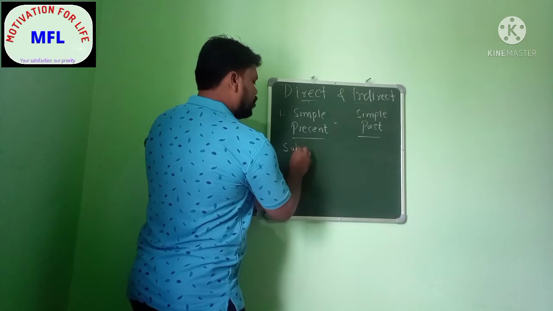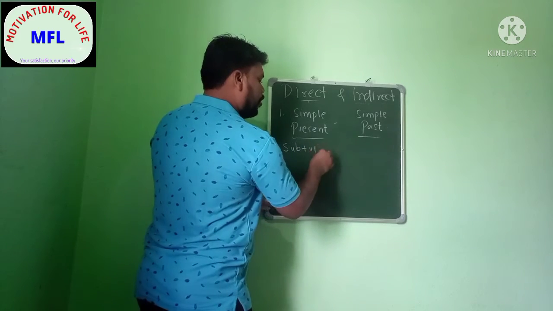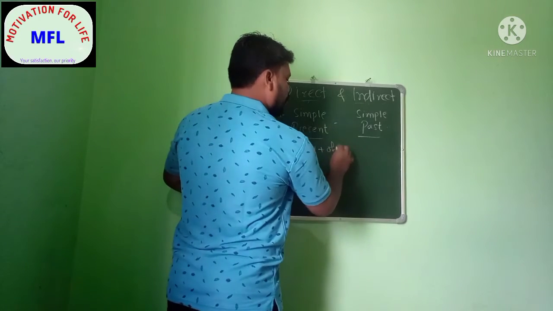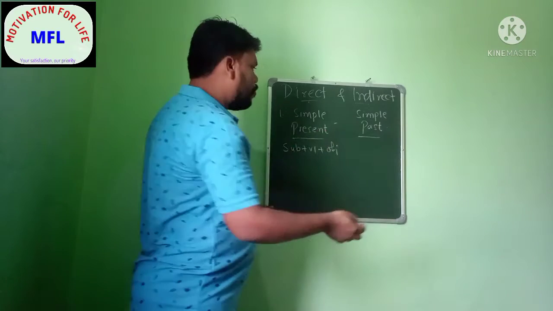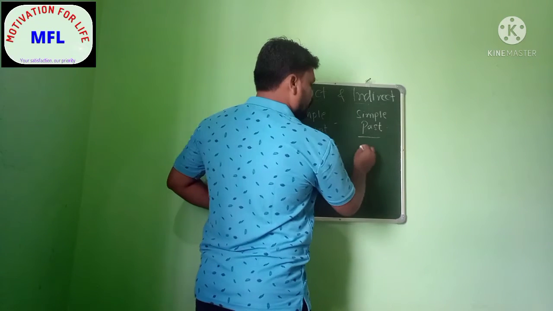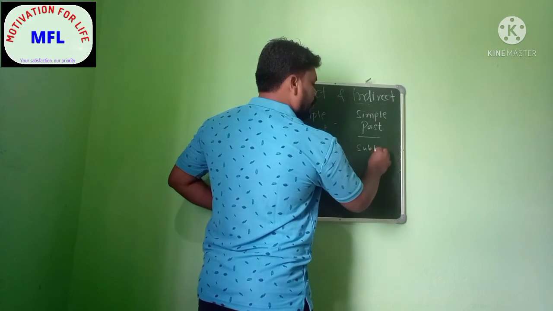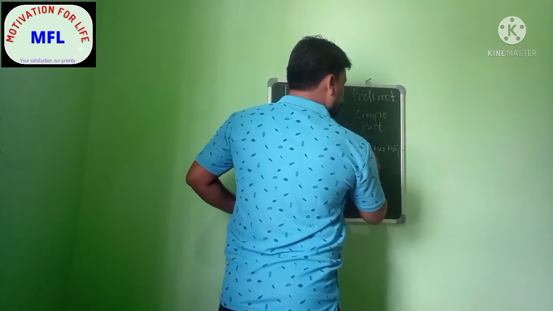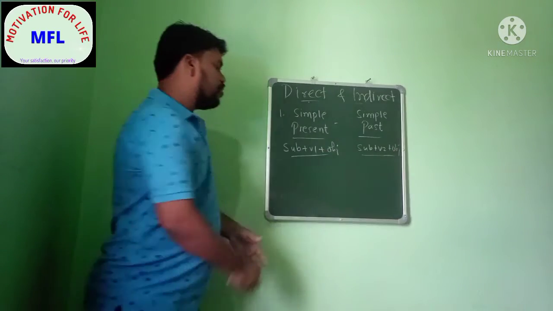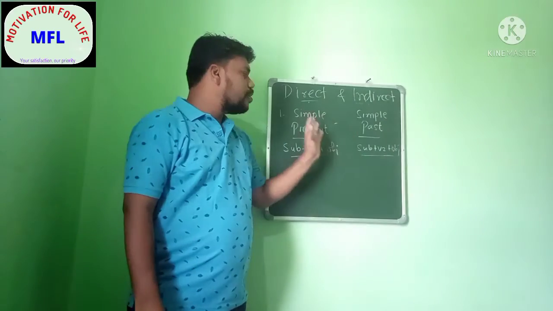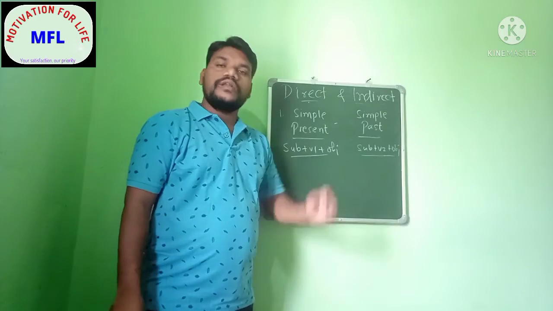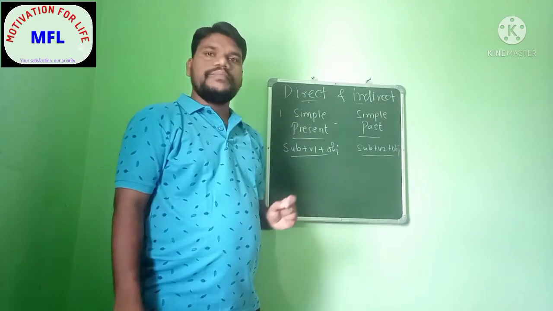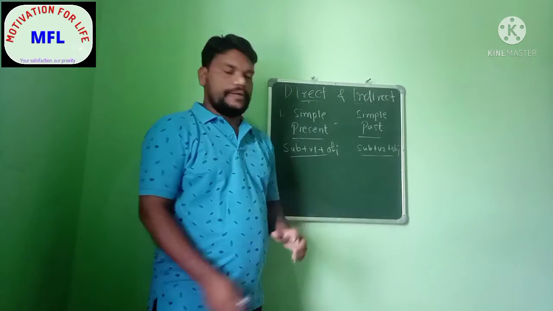First you see subject will be there, then verb 1, then object. The second one that we are going to see is simple past. That is subject plus verb 2 plus object. So these are the sentence structures of these two tenses. So let us now look into the example to understand it in a clear way.